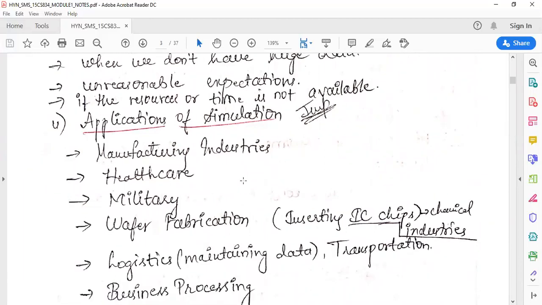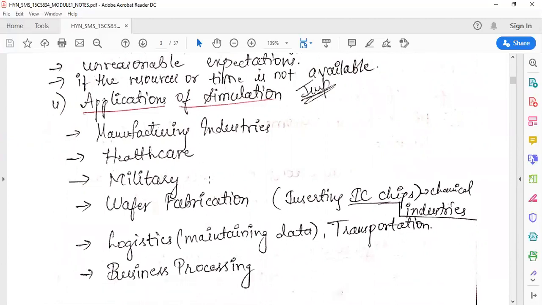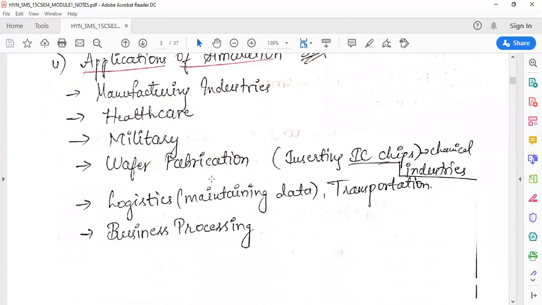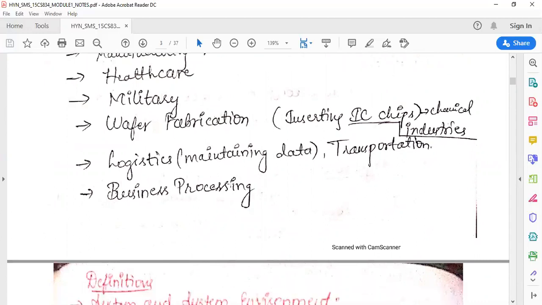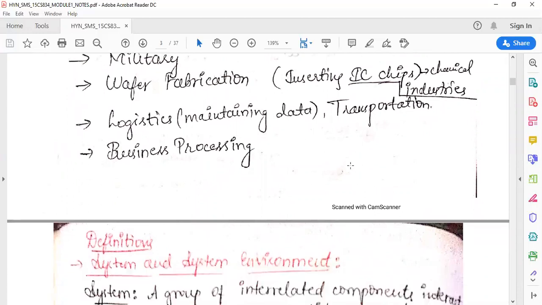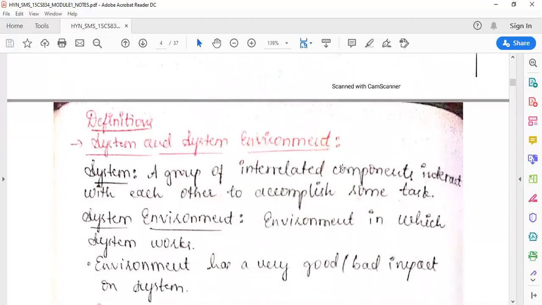Then we saw different applications of simulation. Simulations are used in the manufacturing industry, in healthcare, in military applications, and in wafer fabrication. Wafer fabrication is nothing but inserting IC chips in chemical industries. It can also be used for logistics, which is nothing but maintaining the data. Simulation can be used for transportation and for business processing.